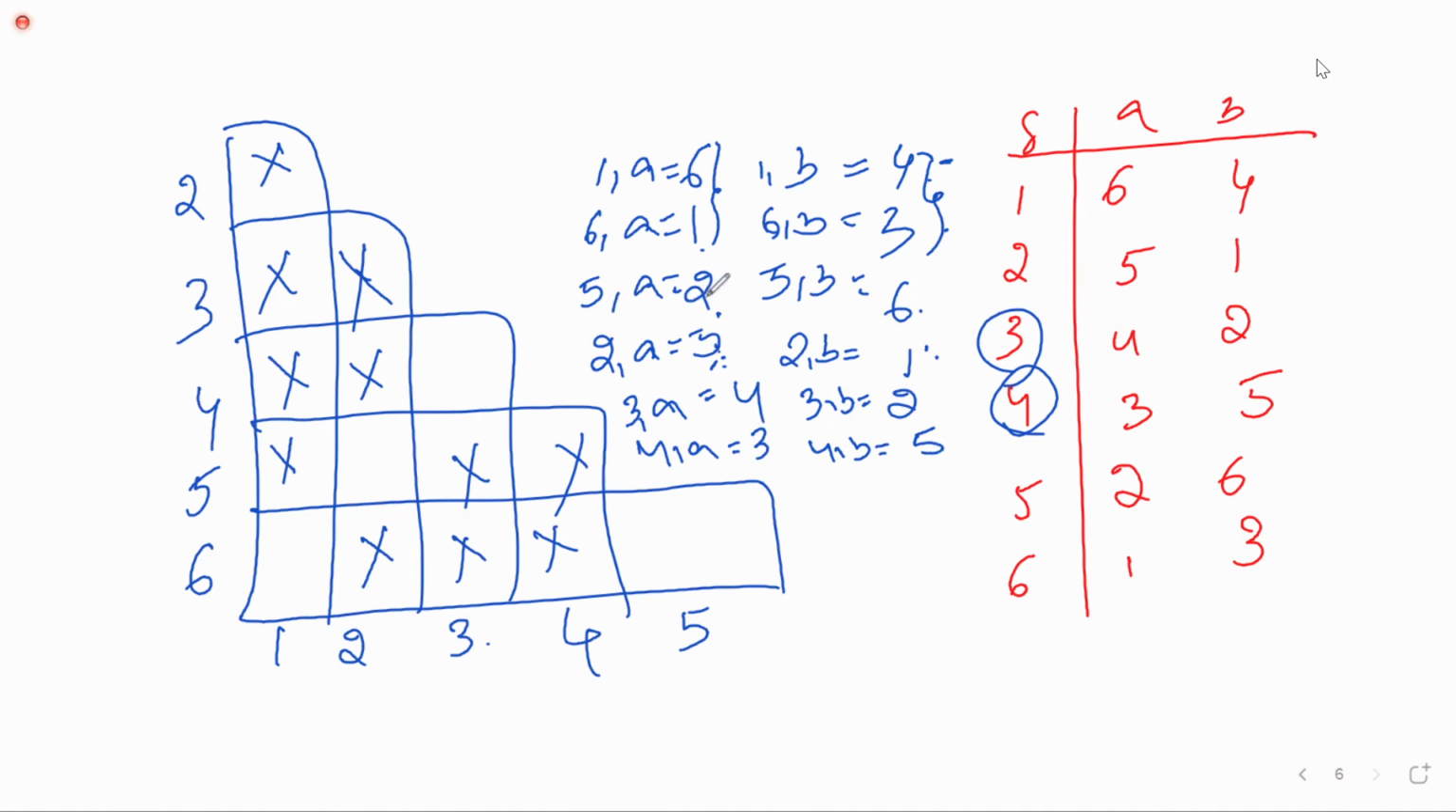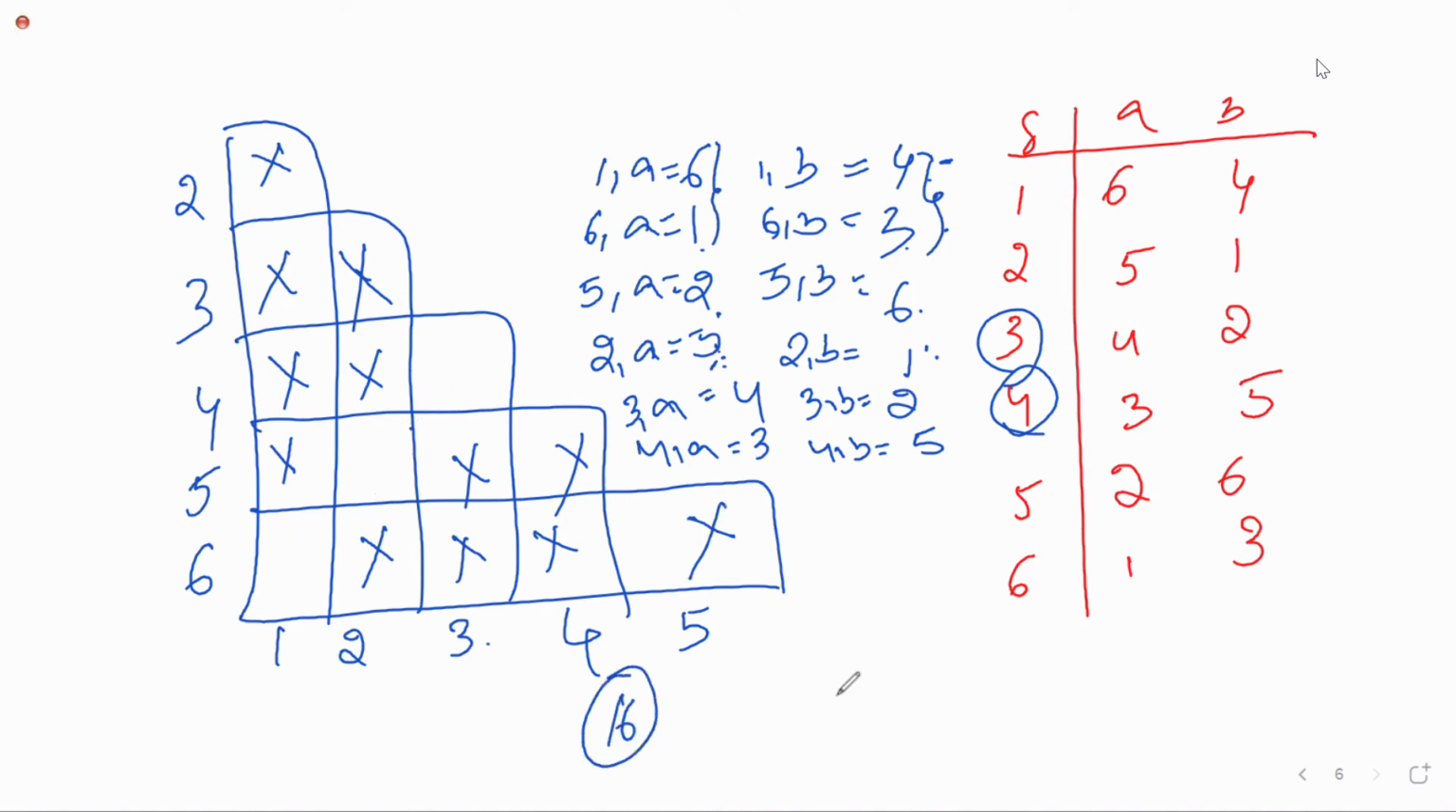5 on A is 2, 6 on A is 1. Both are non-final. 6 on B is 3, 5 on B is 6. One of them is final. Can I cross it? Yes, ma'am. Now, what are the remaining blocks you are having that you draw?